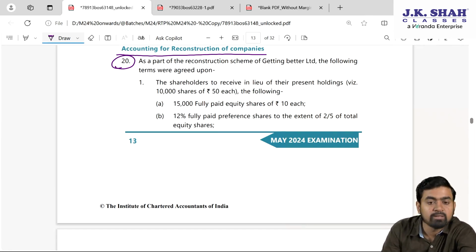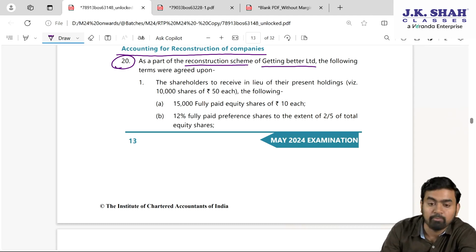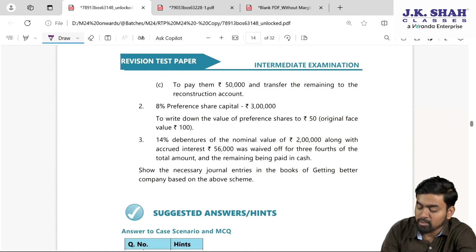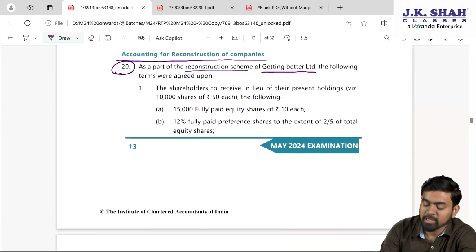My dear students, as a part of the reconstruction scheme for Getting Better Limited, very good. Getting Better. Now good days will come. The following terms were agreed upon. Total 3 adjustments are there. Show the necessary journal entry in the books of Getting Better Company based on the above scheme. Okay, we are ready.